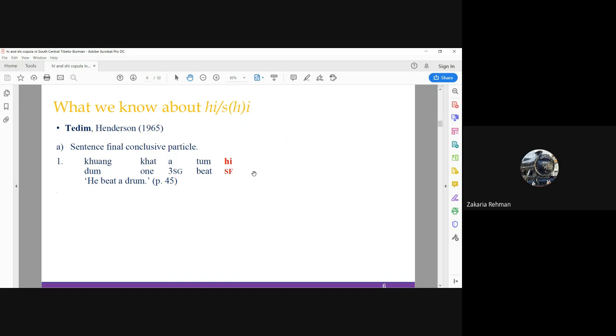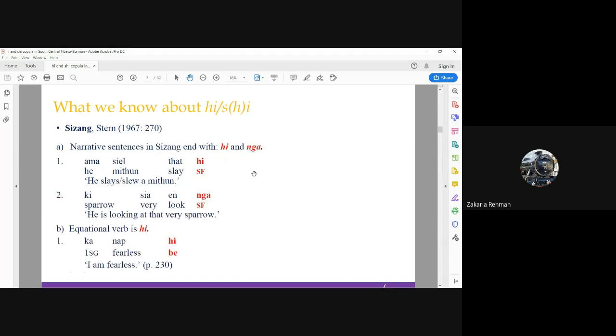Okay, so let's start with the data from Tedim, a Northeastern language. Henderson 1965, while comparing narrative and colloquial text, notes that Tedim uses the sentence final marker he in formal or narrative text. A detailed discussion of the he copula is found in Stern's study of Sejong, another northeastern language.